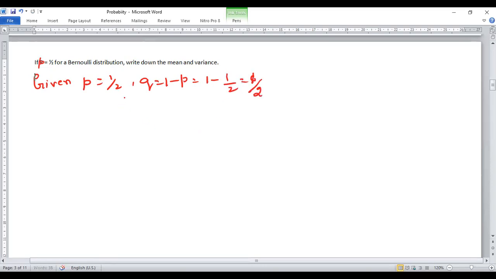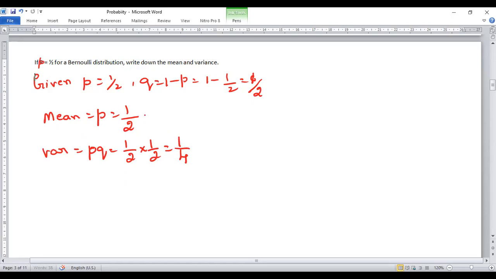You can keep this as a fraction or convert it to decimal. Here I consider the fraction only. p is 1 by 2, q is also 1 by 2. Then the mean of the Bernoulli is small p, that is 1 by 2. The variance is p into q, that is 1 by 2 into 1 by 2, equal to 1 by 4. So the mean is 1 by 2 and the variance is 1 by 4.